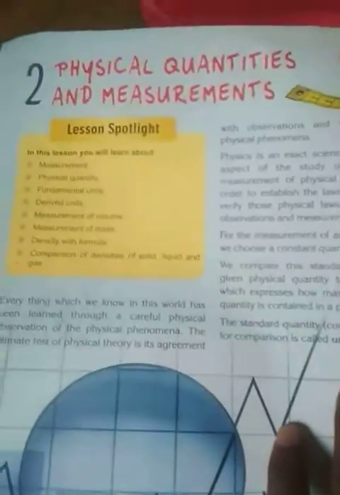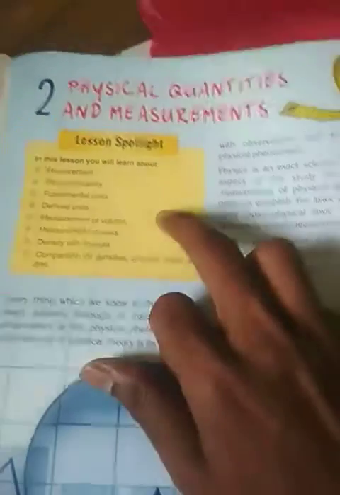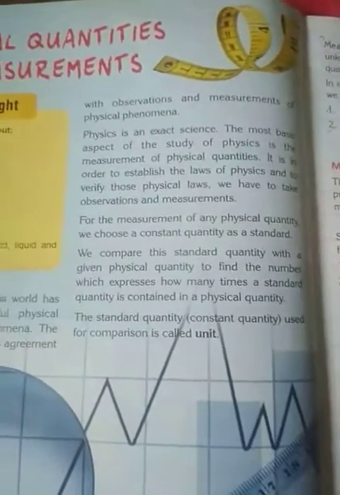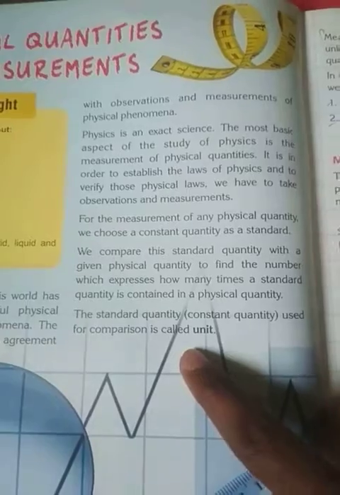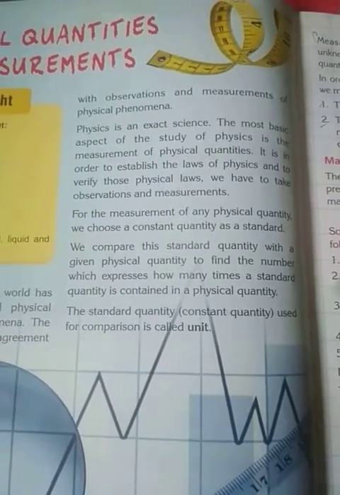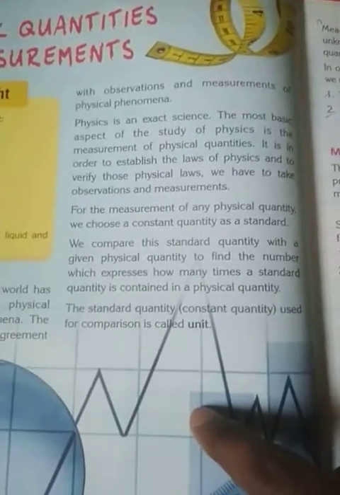Today we are going to start a new chapter, physical quantities and measurement. Before we know about the measurement, we have to know about some other things, like what is a unit. Everywhere we use units, like if you are buying potatoes from the market, you have to say 5 kg. The kg is a unit.